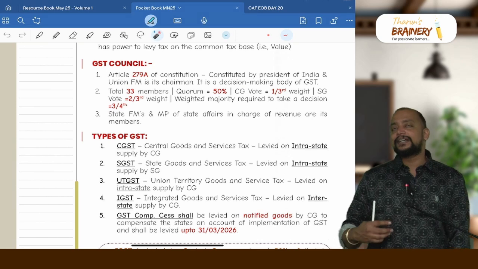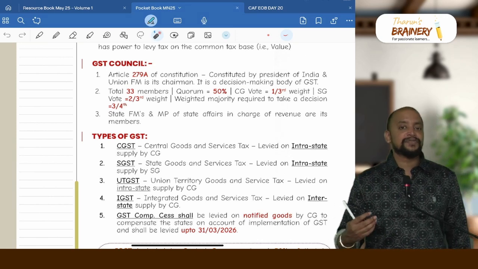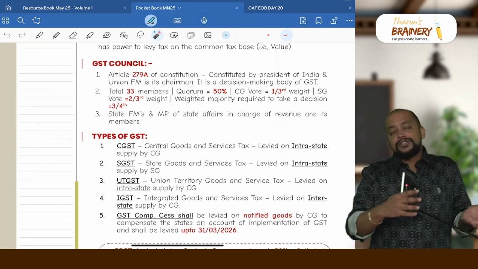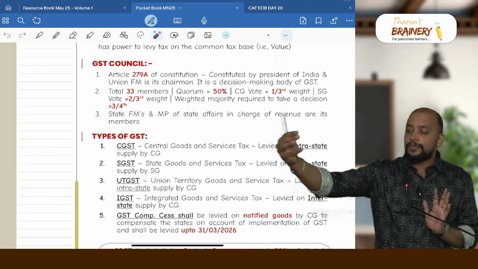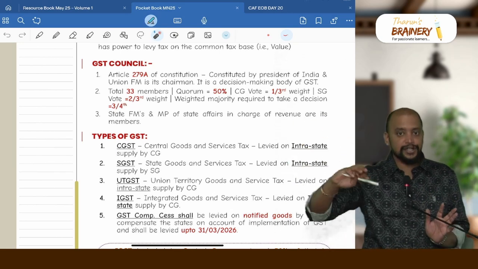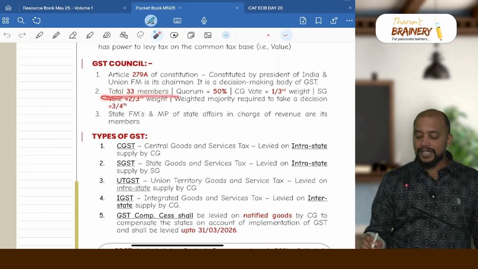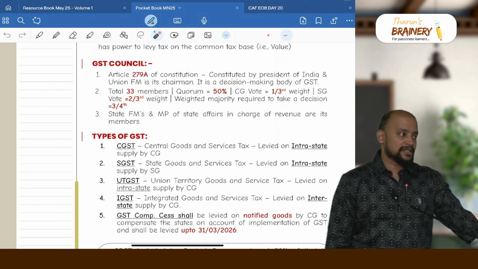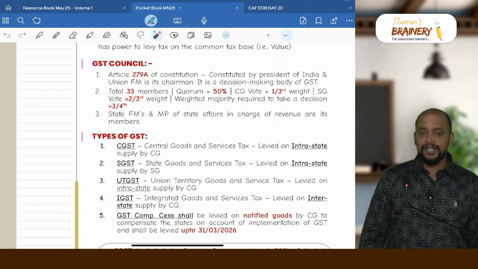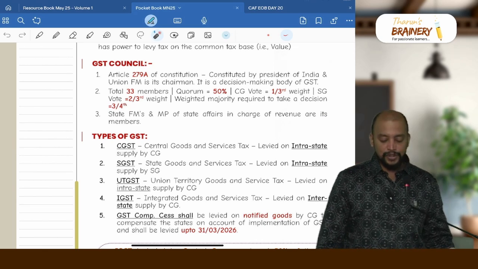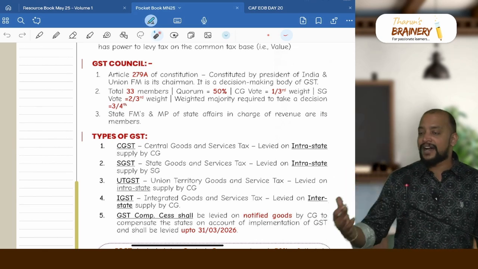So basically they take the decisions and they give recommendations for implementation of GST. Based on the recommendations of GST Council, central government and state government issue notifications, and those notifications come into effect. And GST Council has total 33 members and the quorum is 50%. So which means 18 members, 17.5, that is 18 members minimum should be there in order to call a meeting a valid meeting.